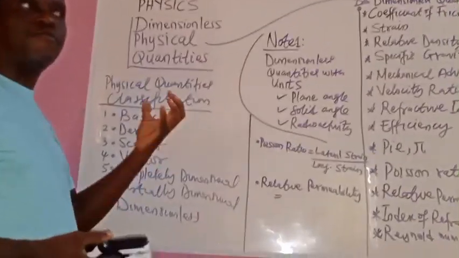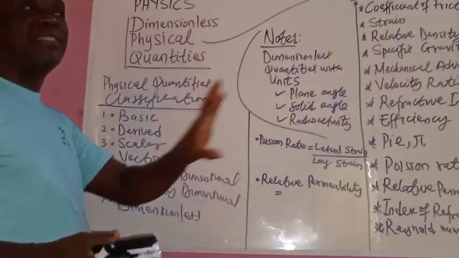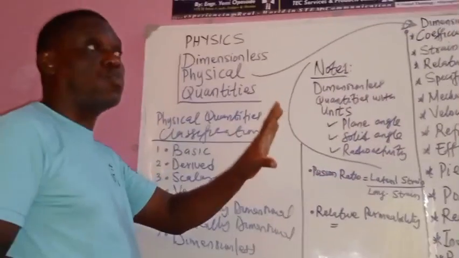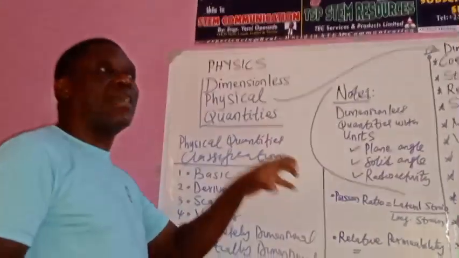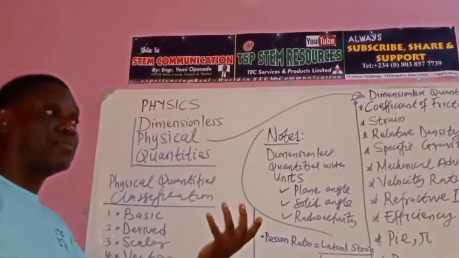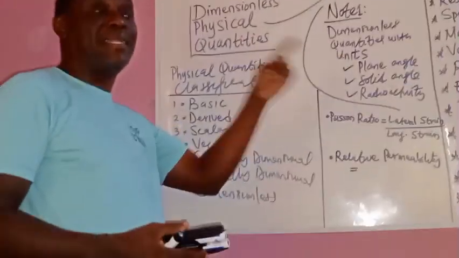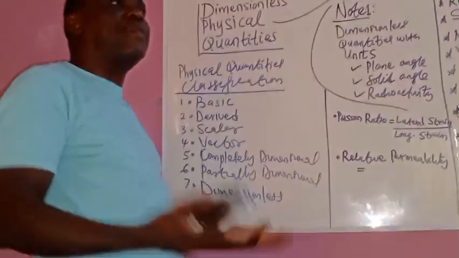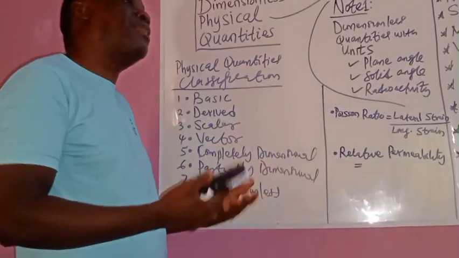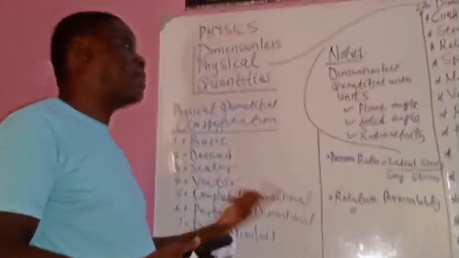Just like food, shelter, and clothing are the three most essential foundations to human existence, physical quantities, especially the basic ones, which are 10 in number, and 3 being the most essential, mass, length, and time, are also the foundation to everything that you learn in science.